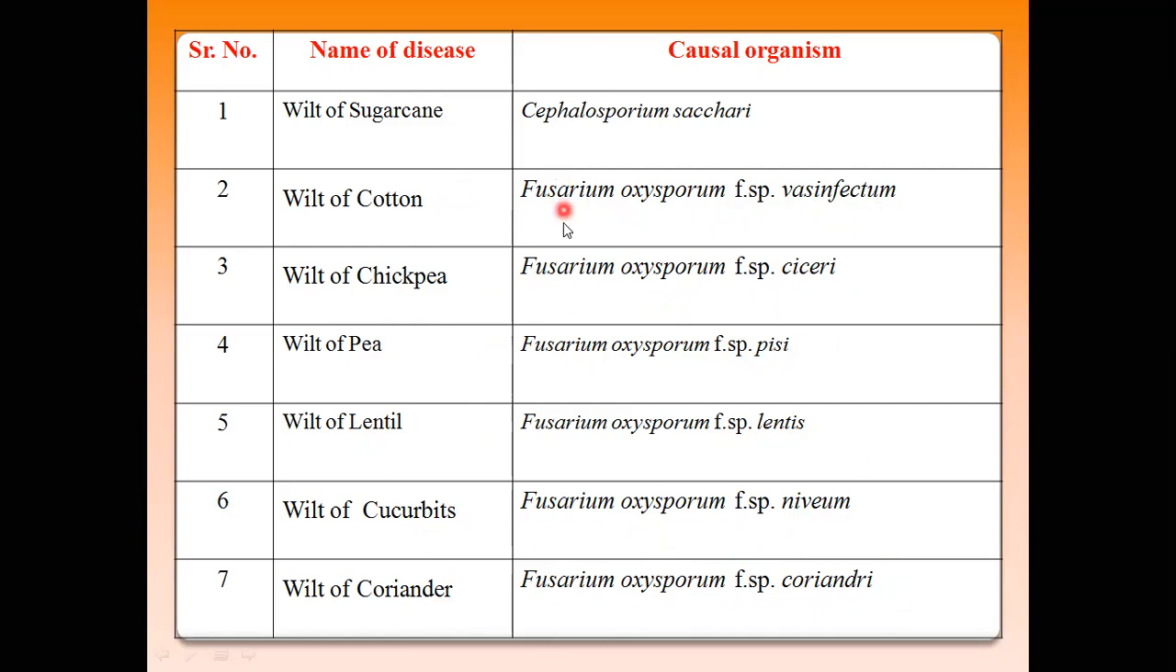So the causal organism is the same, that is Fusarium oxysporum, just the forma specialis changes in the respective crops. So these are the crops that suffer and produce wilt disease.